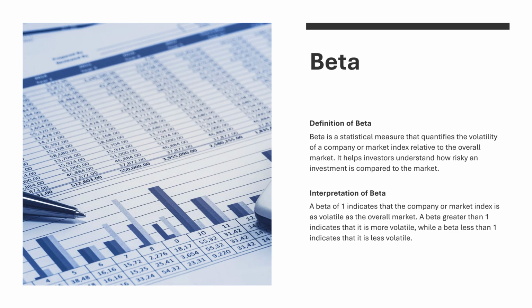Interpretation of beta. A beta of 1 indicates that the company or market index is as volatile as the overall market. A beta greater than 1 indicates that it is more volatile, while a beta less than 1 indicates that it is less volatile.